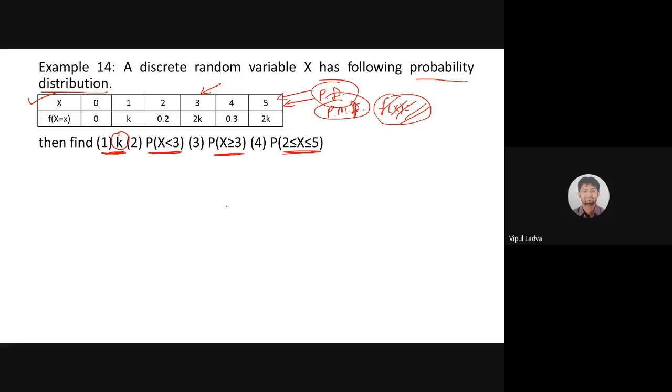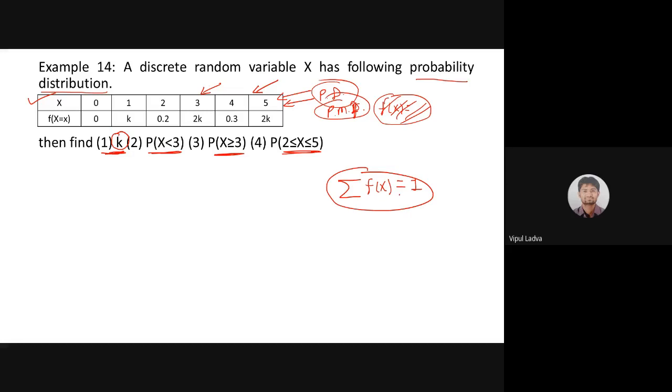As per the data, each and every value will be in the interval 0 to 1. And the second condition is that the summation, that means the addition of all the possible values, must be equal to 1. So let us use this property to identify k.